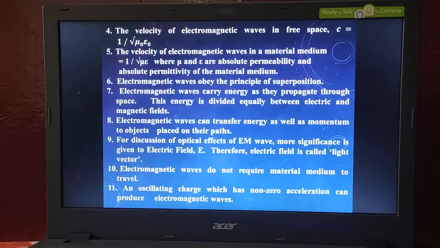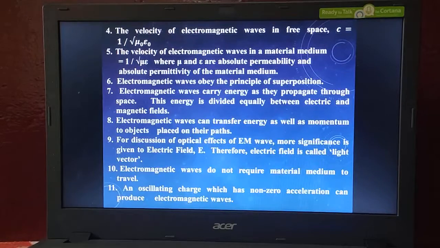Here, in your examination they may ask this for 2 marks: what are the properties of electromagnetic waves? There is a need for only 4 points. Here we have given 11 or 12 or 15 points, there are 15 to 20 points, but you only need to write 4 points. Whichever is comfortable for you, you are going to write those 4 points only.